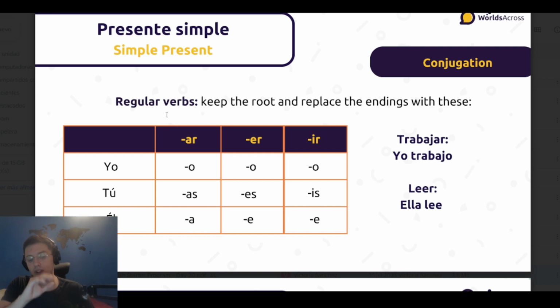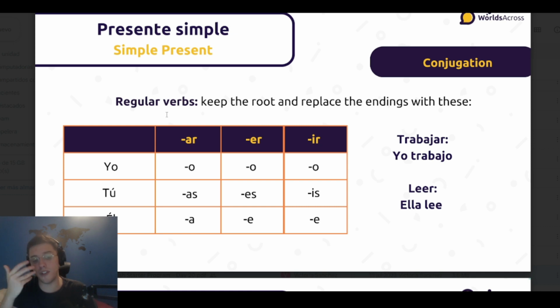And here we got the different table of conjugation for regular verbs in present simple. Of course, we got some irregular ones. And really, in the first person is really simple because all of them end with o. So yo trabajo, yo como, etc.